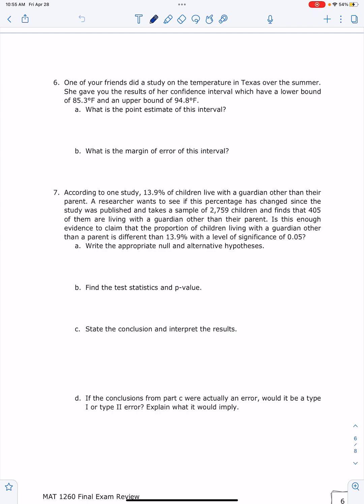So the point estimate in this case, since we're talking about degrees here, is going to be the average temperature. So the average temperature, x bar, or mean, you can find using either this formula that I'm going to share with you, or you can use the Master Excel workbook. I'll show you both ways. So the point estimate is equal to the upper bound plus the lower bound divided by 2.